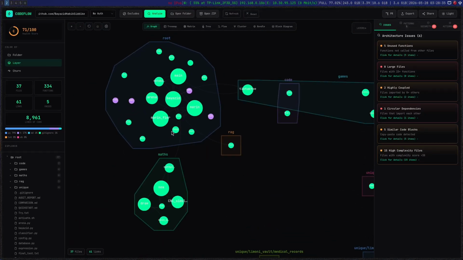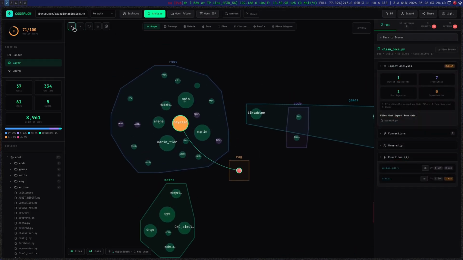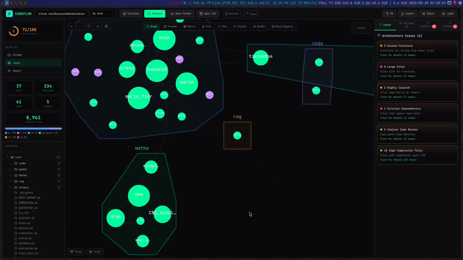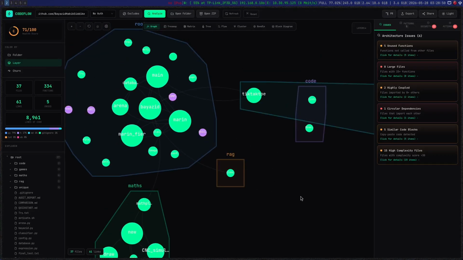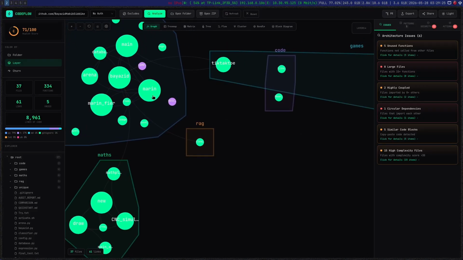Health score 71. Okay, it's okay. Here is the RAG system. So what is a RAG system? Basically RAG is a database system. In my RAG system I have added more than 170 books. That means whenever I am talking with Marine or BAYAZID, they check this database all the time, and if anything comes up here, they take the information from my books and give the information as BAYAZID and Marine, and they act as intelligent ones. So when I use them as a study partner, I just turn on the RAG system, and they take information from here, generate quizzes for me, and teach from here.